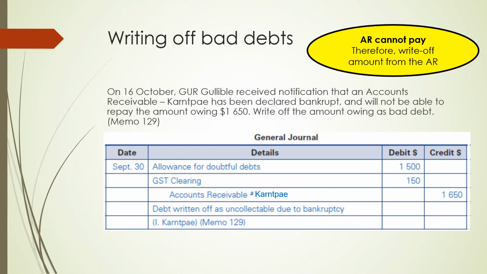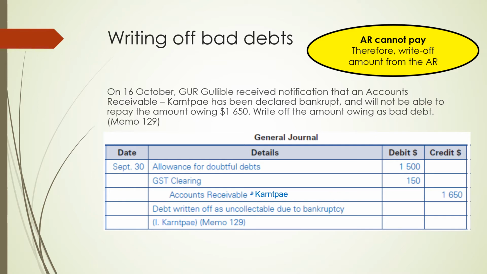When recording in the general journals, I find it easiest to start the analysis with the accounts receivable account. We know that the accounts receivable is an asset which has a debit nature, and because we are writing off the amount owed by the accounts receivable, we are therefore recognizing that the accounts receivable balance is going down, and that is why we record the amount of $1,650 on the credit side.